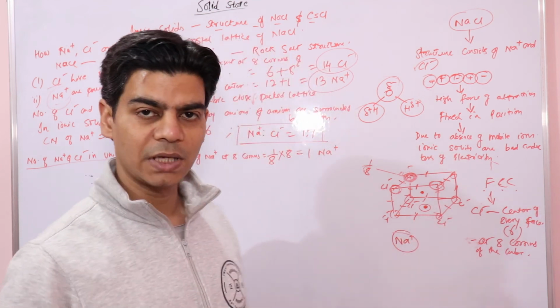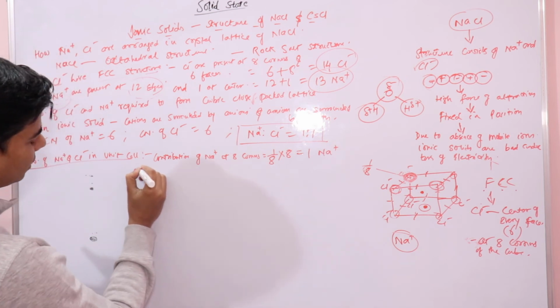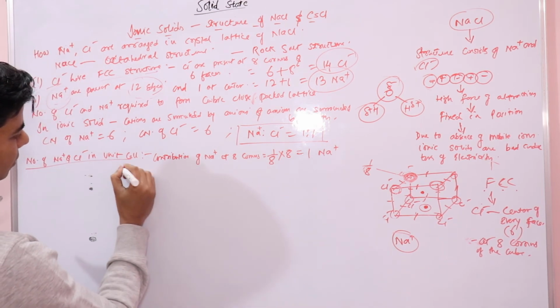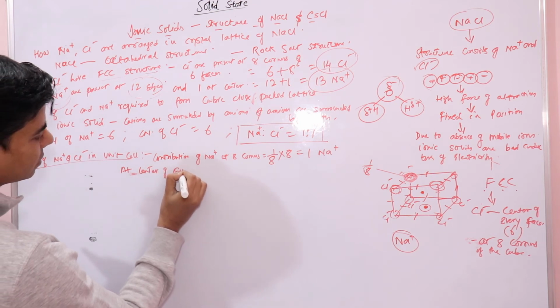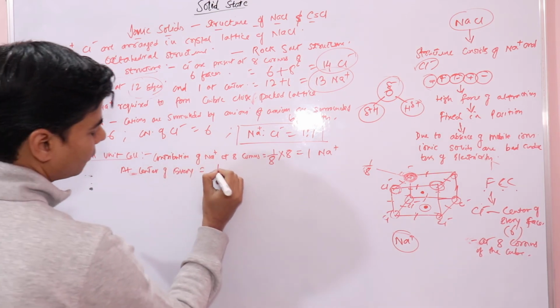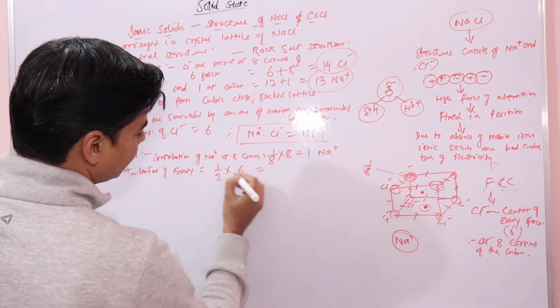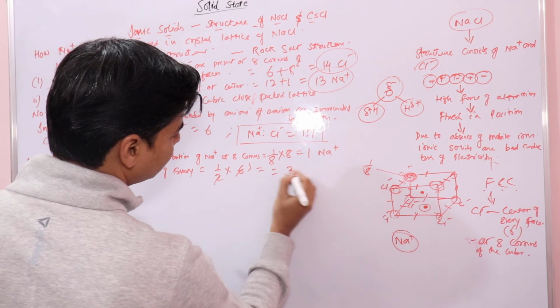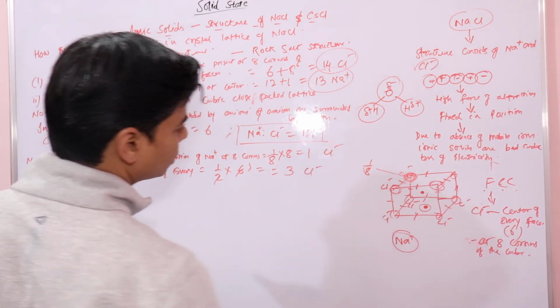So how many faces do we have? 6. So half at the center of every face belongs to this unit cell. We have 6 faces, so 6 times a half is 3 chloride ions. I'm sorry, this is also chloride, not sodium.